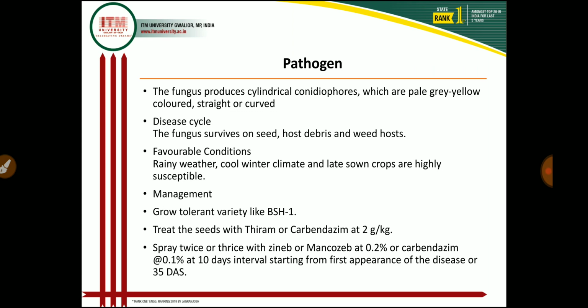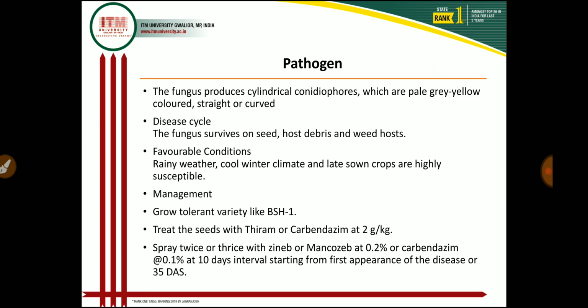And if we sow the crop early in the season, in June, the incidence of leaf blight disease is less. If we maintain proper spacing of 60 by 30 centimeter or 45 by 30 centimeter, it reduces disease buildup.